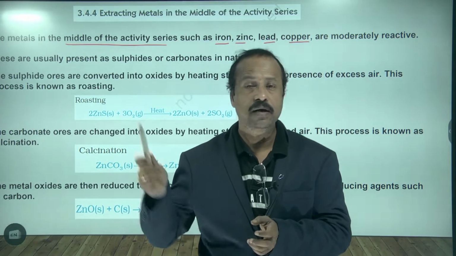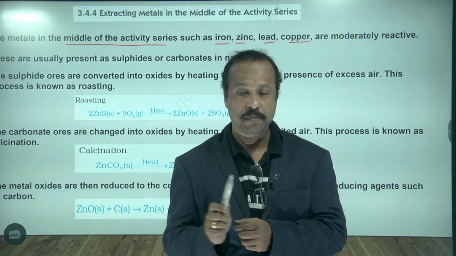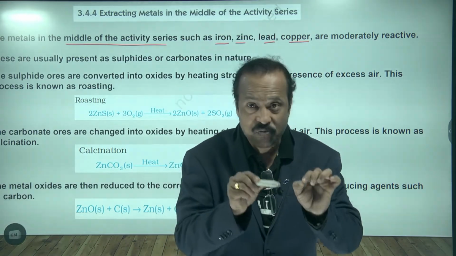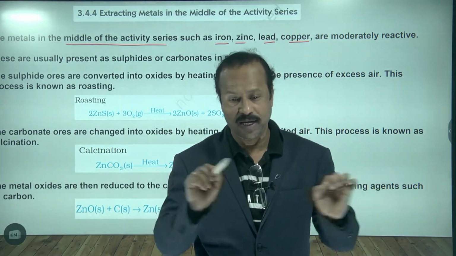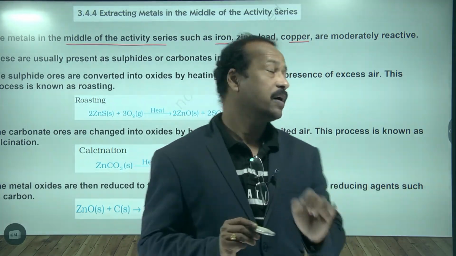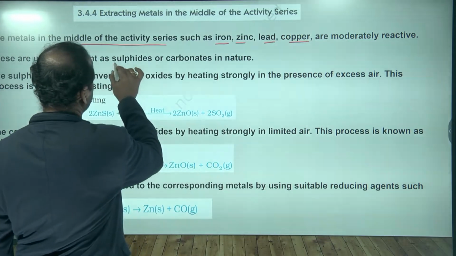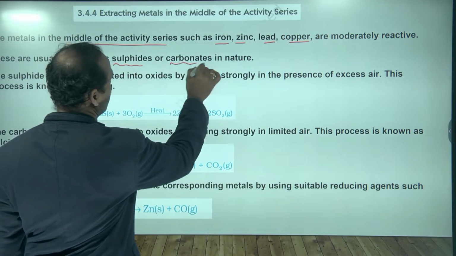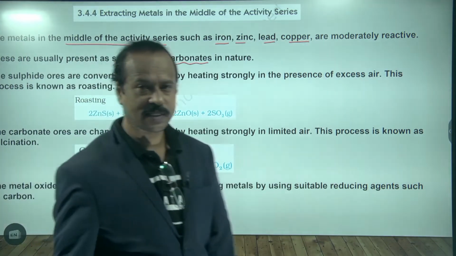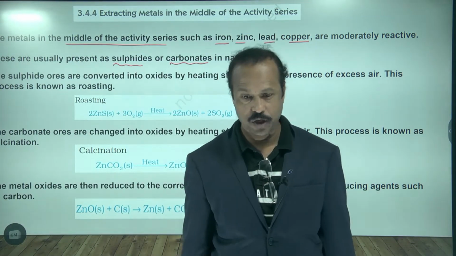Most of the middle reactivity series metals are available in the form of sulfides and carbonates in nature.